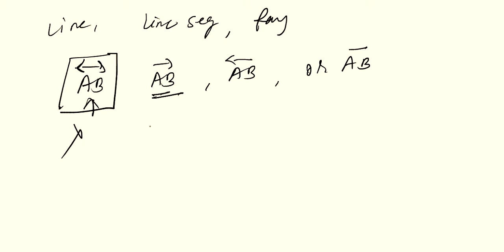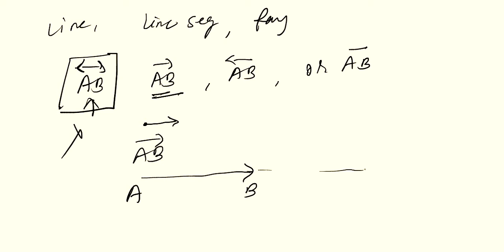Then this is a ray. In a ray you have one end point and the other arrow, which means you can extend it in this direction. That means if you have ray AB, you can draw this as A and B, and you can further extend this AB in this direction.